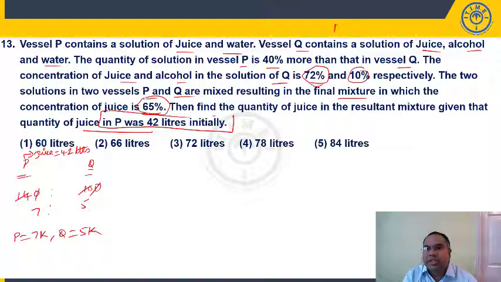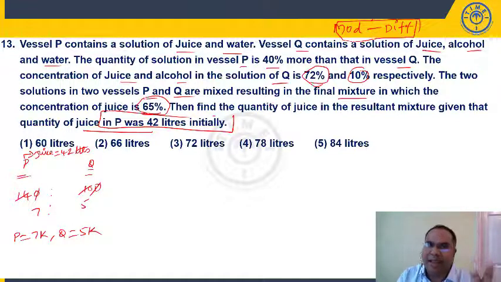Now I can say this question is somewhere between moderate and difficult. Maybe you can say difficult also, but I am saying it is slightly more difficult than your moderate level of difficulty. You can place it somewhere between moderate to difficult. So for these kinds of questions, if your concept is thorough, you can try. But if your concept of alligations and mixtures is not strong, and second, the question is this lengthy, I am saying it is better in the exam if you avoid these kinds of questions. If your time permits, you can definitely come back and solve these kinds of questions, right? So if your concept is clear, time permits, you've done the rest of the questions, yes, definitely you can try.